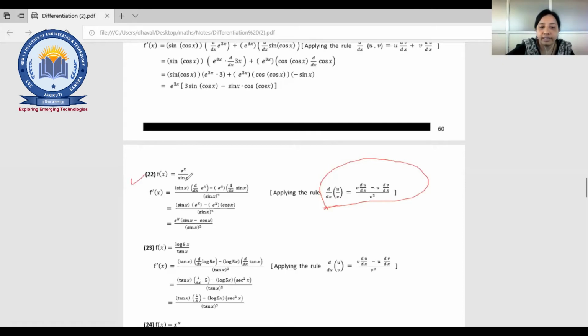Example number 22. E raised to x upon sin x. So this is u and sin x is suppose v. So go with the equation: v, sin x as it is, then du by dx. Our u is e raised to x, right? So that is e raised to x as it is. Okay, you can write down directly.